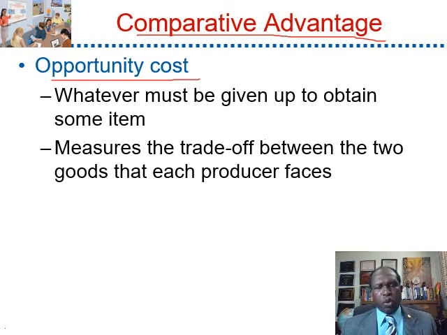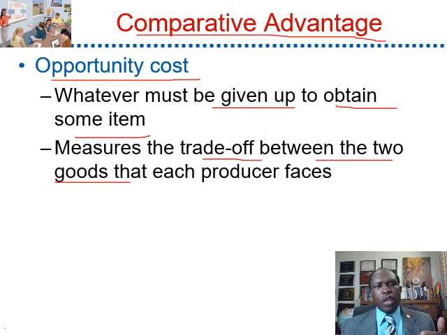So what is opportunity cost? Opportunity cost is defined as whatever must be given up to obtain something. So opportunity cost can measure the trade-off between the two goods that each producer faces.